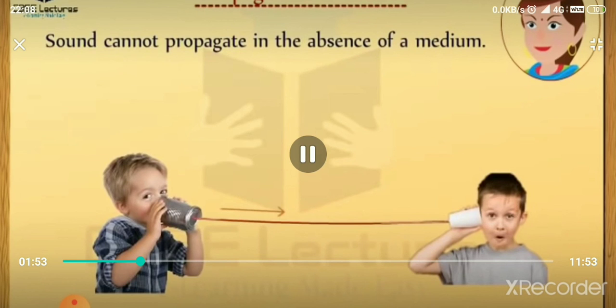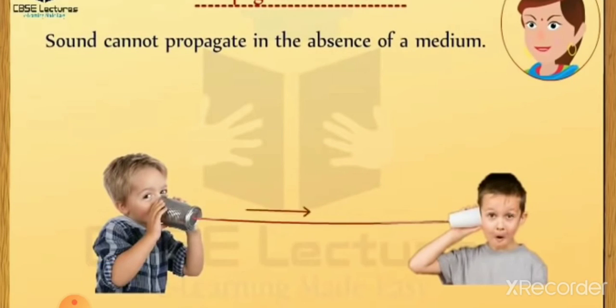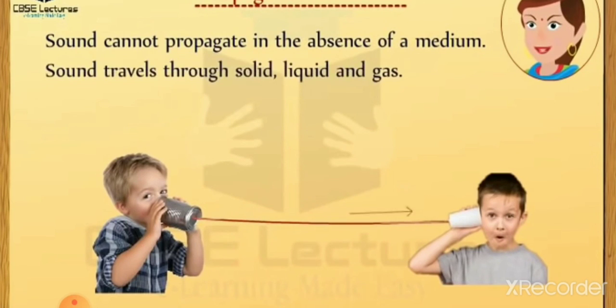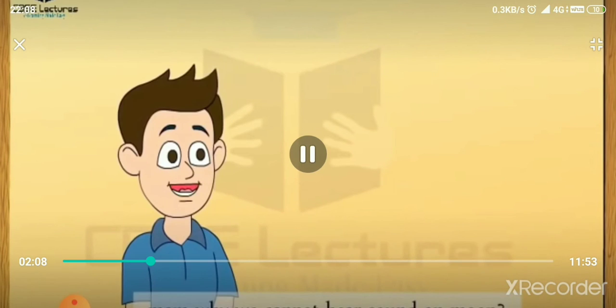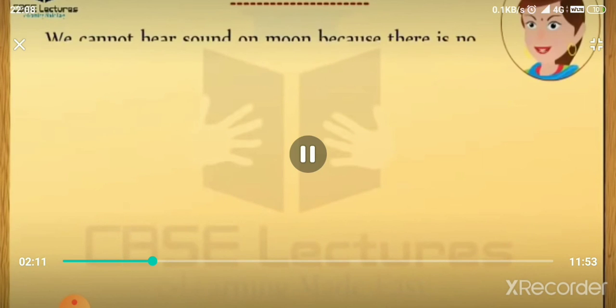Sound can propagate only in solids, liquids and gases. Okay, so see in the next animation. We can say that it cannot propagate in the absence of a medium. What is propagation? It is the transmission of sound. So it can propagate only in solids, liquids and gases.